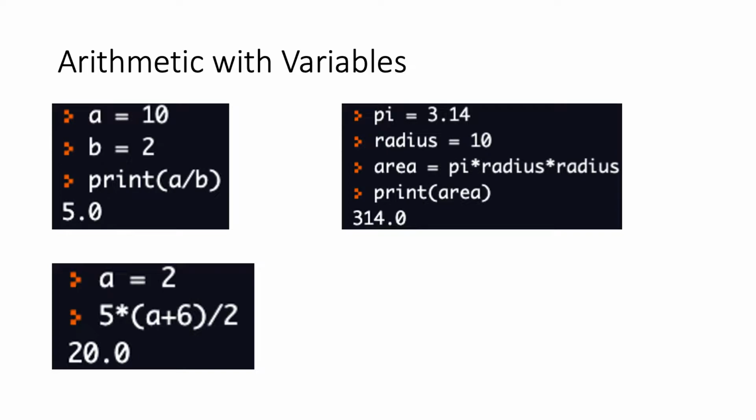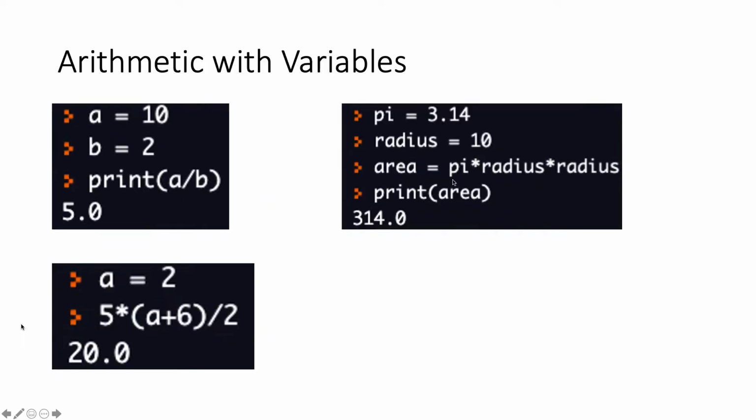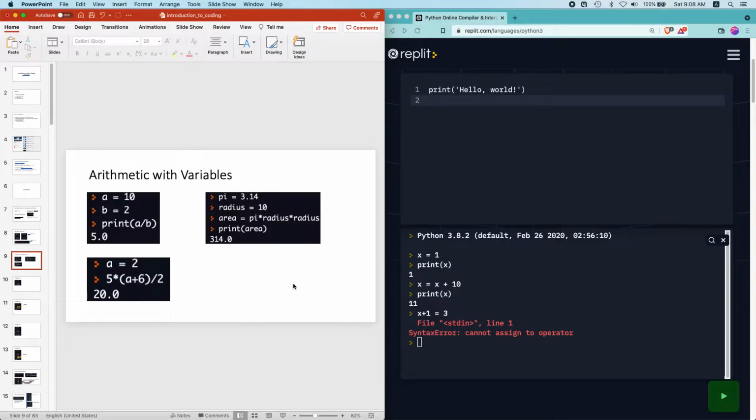So other than that, I would say that this second picture over here is the main mental blockage that people meet when they first learn variables. As long as you get how the second picture makes sense, you essentially have gotten variables, because the rest of them are quite simple. So this is the main conceptual roadblock that you need to get over when you first learn coding.